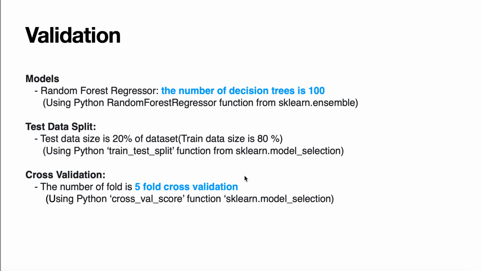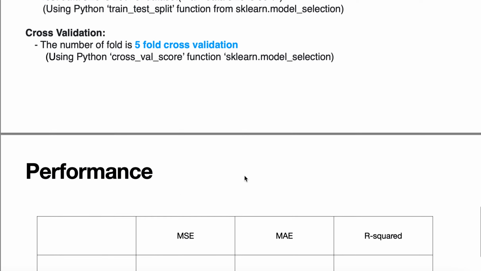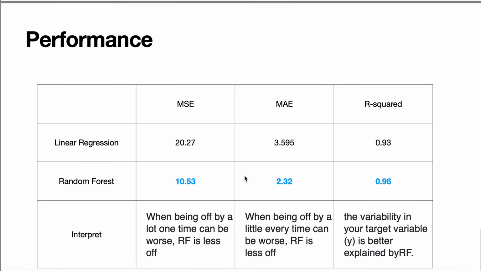And then I used the cross validation with the number of fold 5. I used the cross-val score function from scikit-learn model selection. And then lastly, the performance of model is as below.